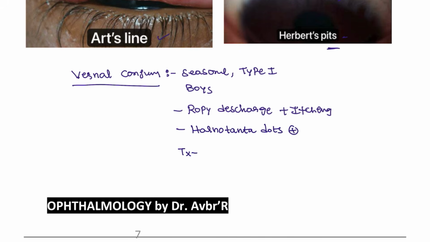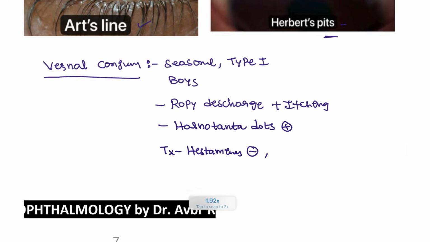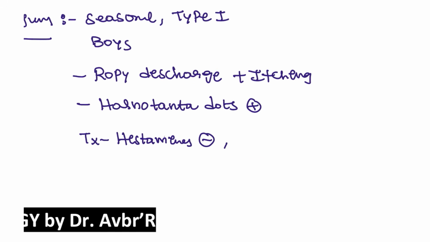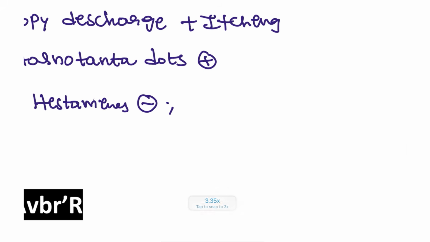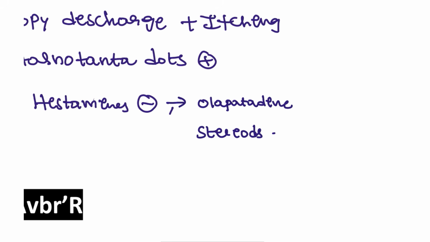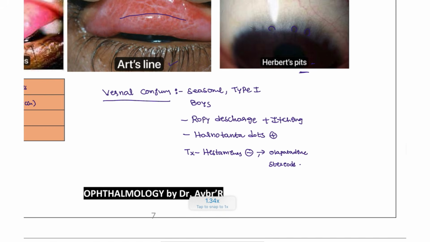The treatment for this patient is antihistamine, and there is also a specific topical that we use, the antihistamine topical olopatadine. Plus you can also give steroids for these patients. Both have to be given topically only. So this is vernal conjunctivitis.